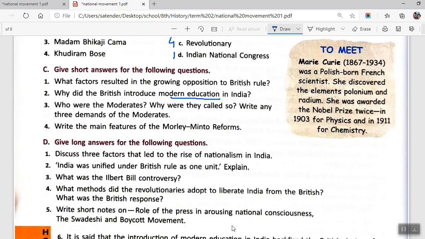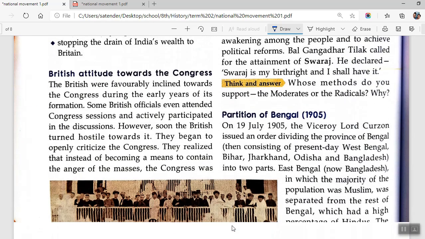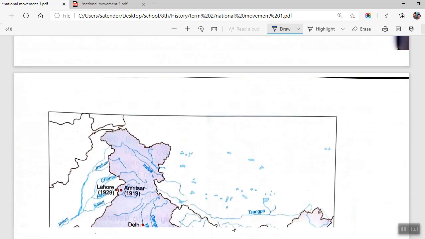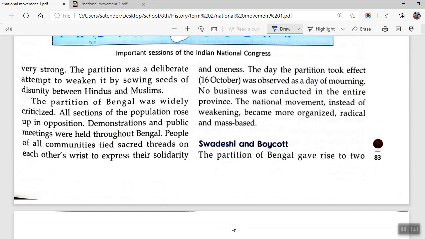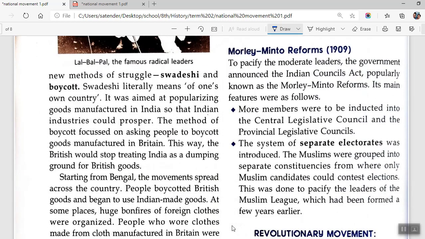Moving on to next question, we have question number 4. Write the main features of parliamentary reforms. This is pretty much a straightforward question. We have parliamentary reforms on the next page, I suppose. Okay, these are parliamentary reforms. Main features were as follows.